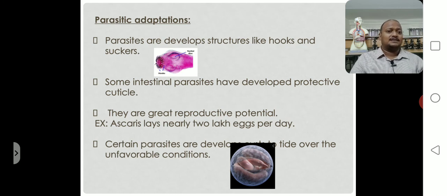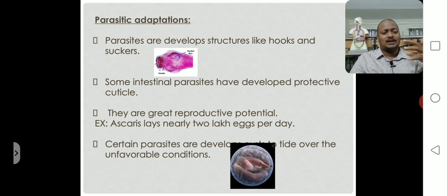Next, certain parasites develop cysts during unfavorable conditions. At all times in the host body, favorable conditions are not available for the parasites. Sometimes unfavorable conditions are there.